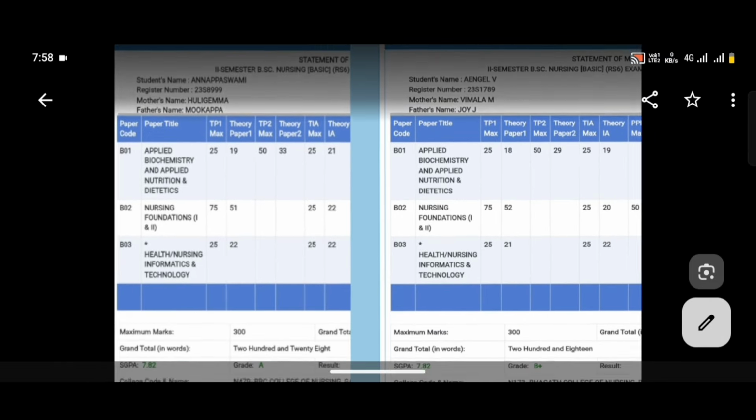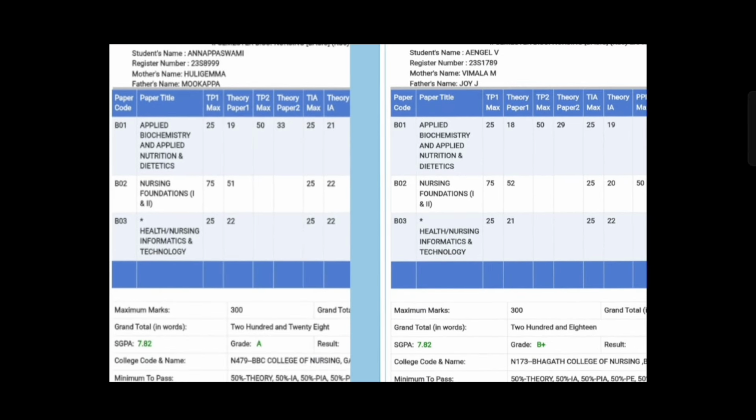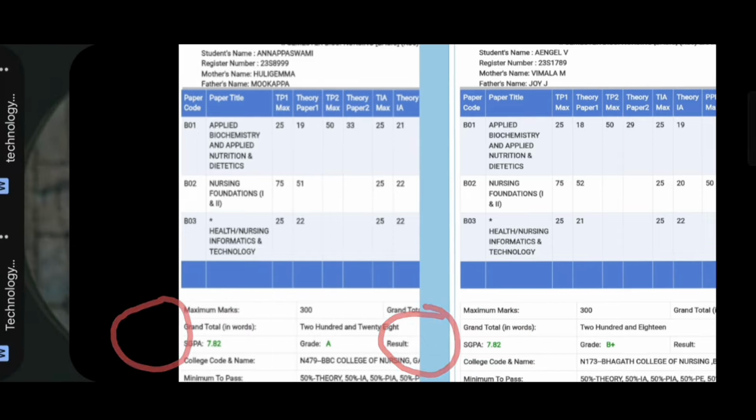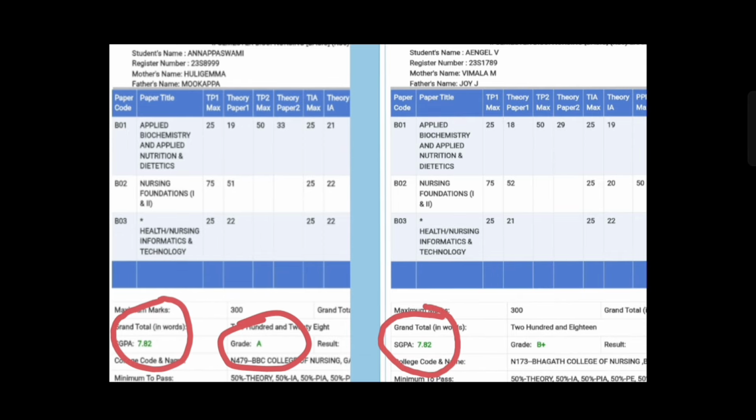With the proof, as you can see here, the two students have the same SGPA, that is 7.82, but the grade is different. Here it is A plus and here it is B plus, but this SGPA is same. So this concludes that the grade is not given based on the SGPA. There are different mark sheets having the same SGPA with different grades. So this confirms that the semester's final grade is not given based on the SGPA.